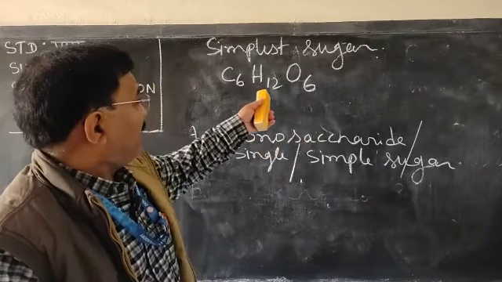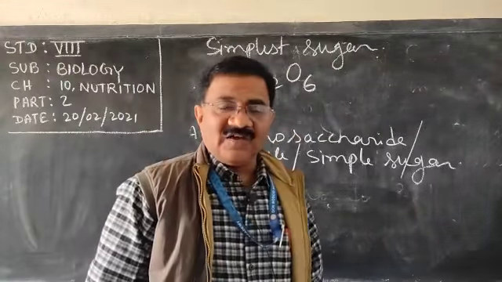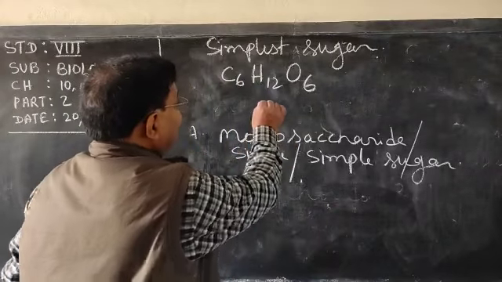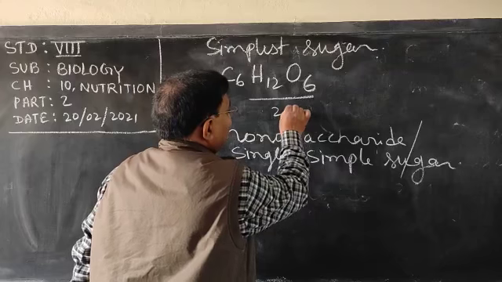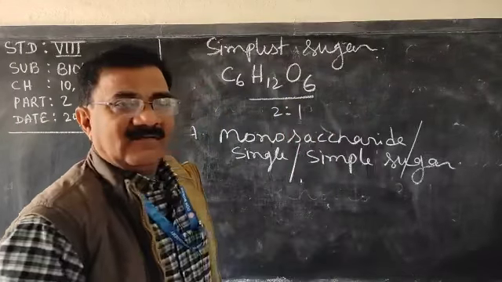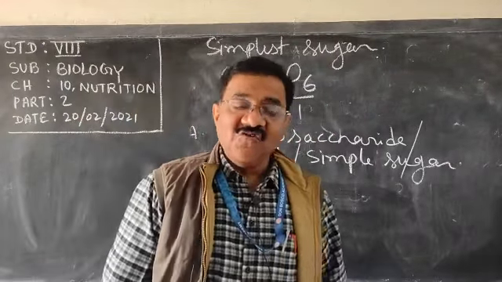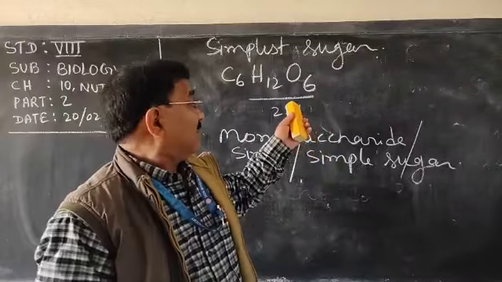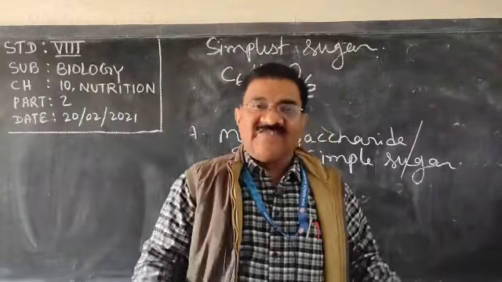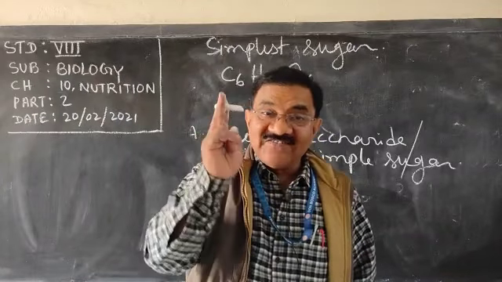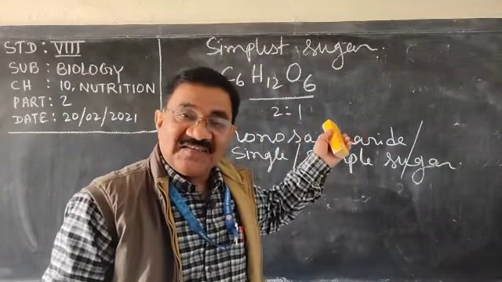Here you can see the ratio between hydrogen and oxygen. Is it not 2:1? Yes, it is 2:1. And it is directly absorbed by the body, with no need to digest it. So for instant energy, glucose is given.